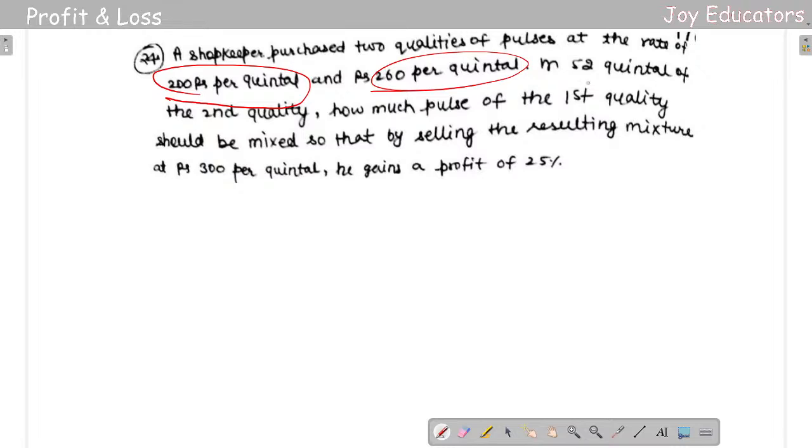Question is: if 25 quintals of the second quality, how much pulse of the first quality should be mixed so that by selling the resulting mixture at 300 rupees per quintal, he gains a profit of 25%.